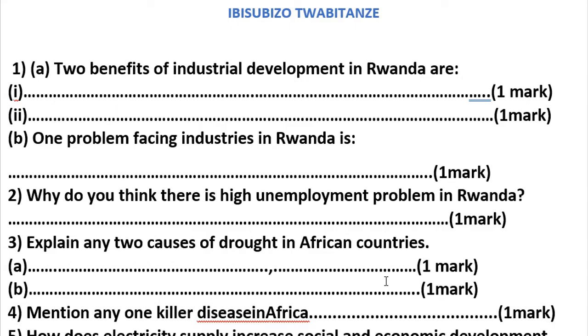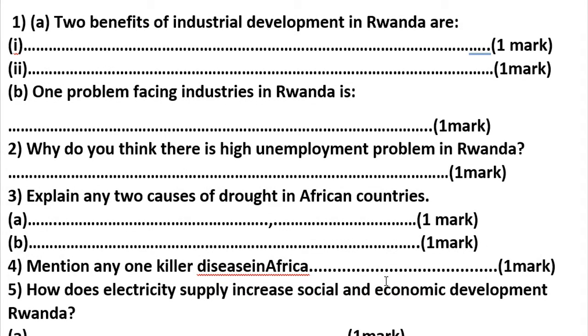Question number 2. Why do you think there is a high unemployment problem in Rwanda? Here you can say shortage of industries, low level of education, high population, low level of skilled labor force.